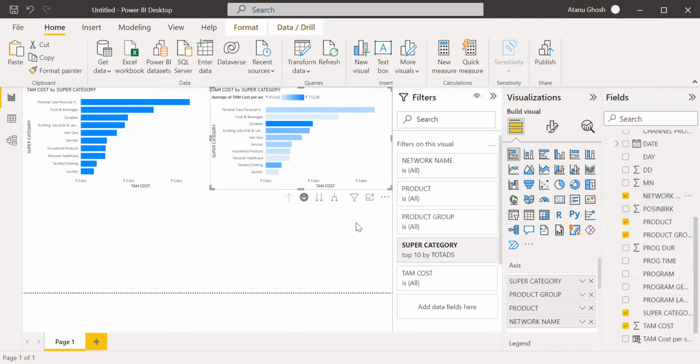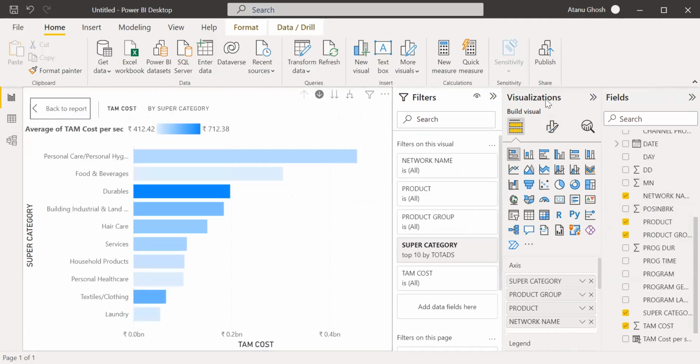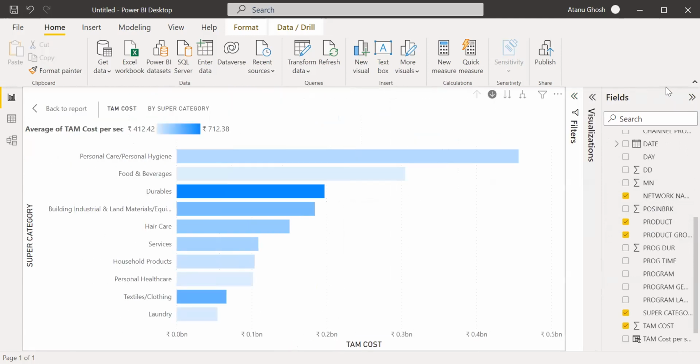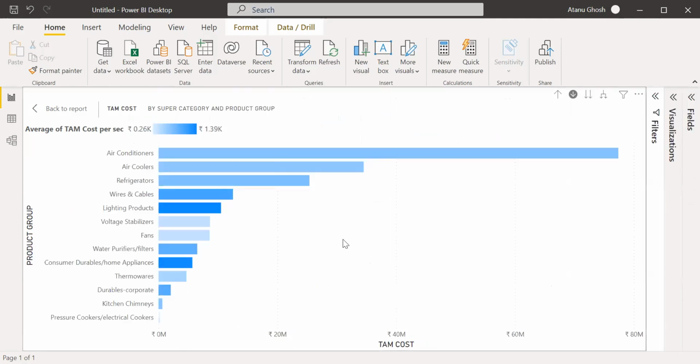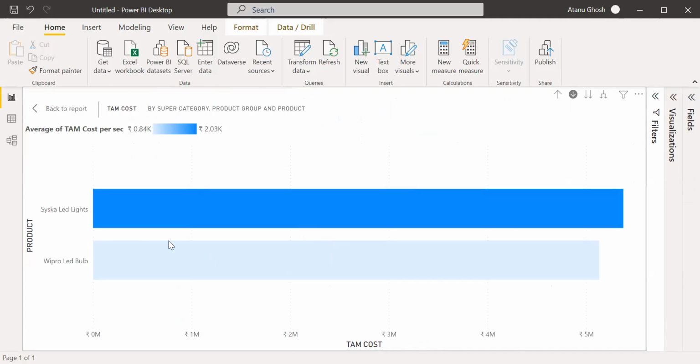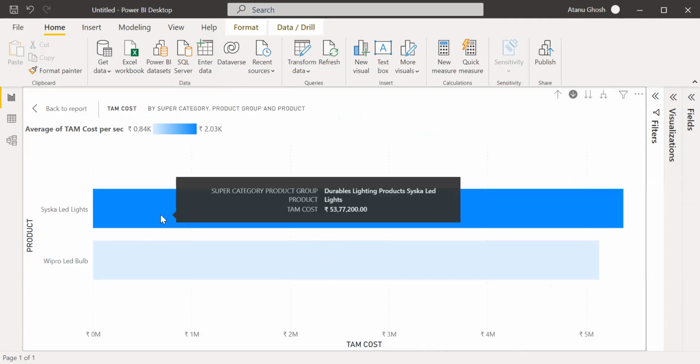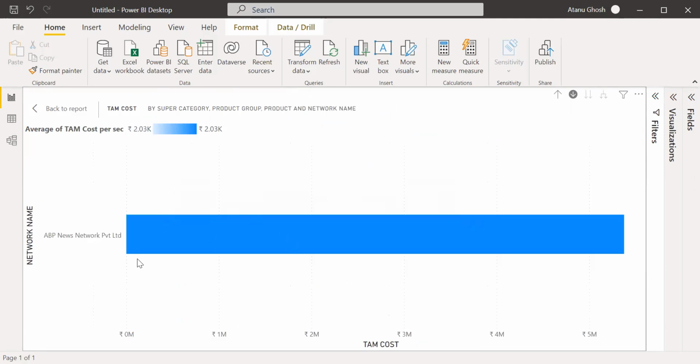Okay. And then go back over here. So for durables, the cost per second is the highest. In lighting products, Syska LED is the highest. Syska LED's spend is on ABP News.